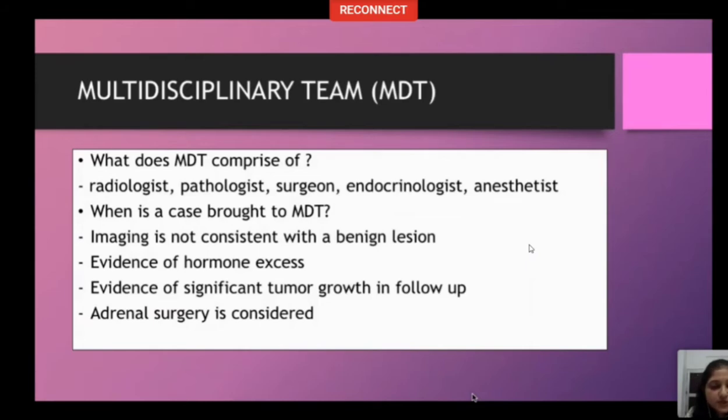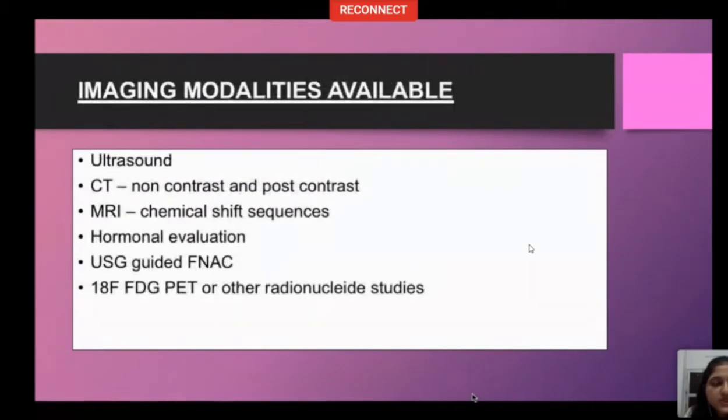When is a case brought to MDT? When imaging is not consistent with a benign lesion, evidence of hormone excess is there, evidence of significant tumor growth on follow up, and because of all these findings, we are planning an adrenal surgery. Then a case is brought to MDT. So, after evaluation in MDT, how do we go about further imaging this adrenal incidentaloma?